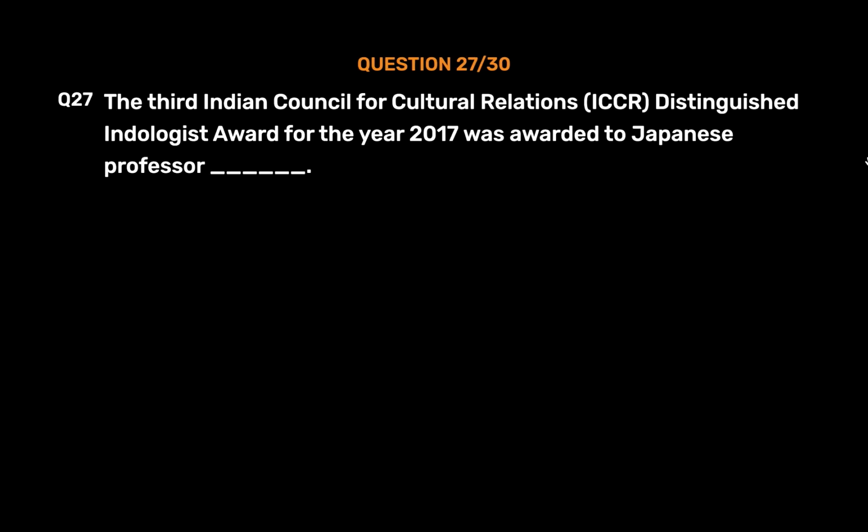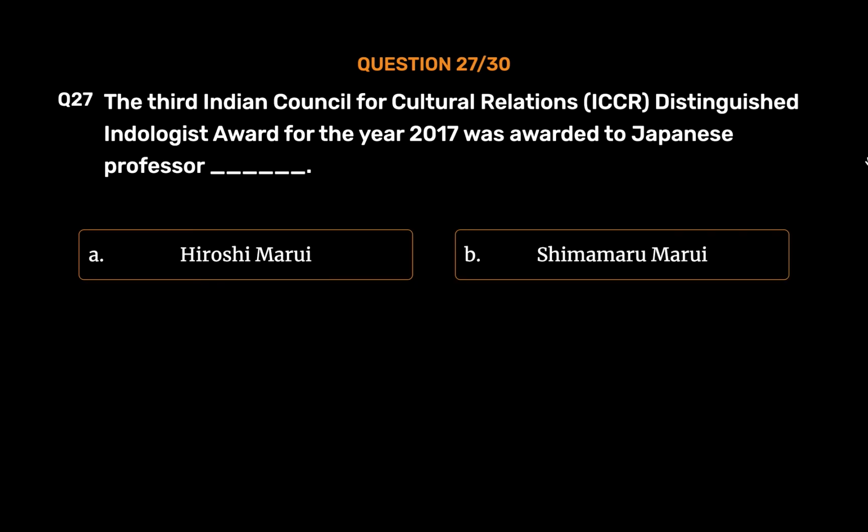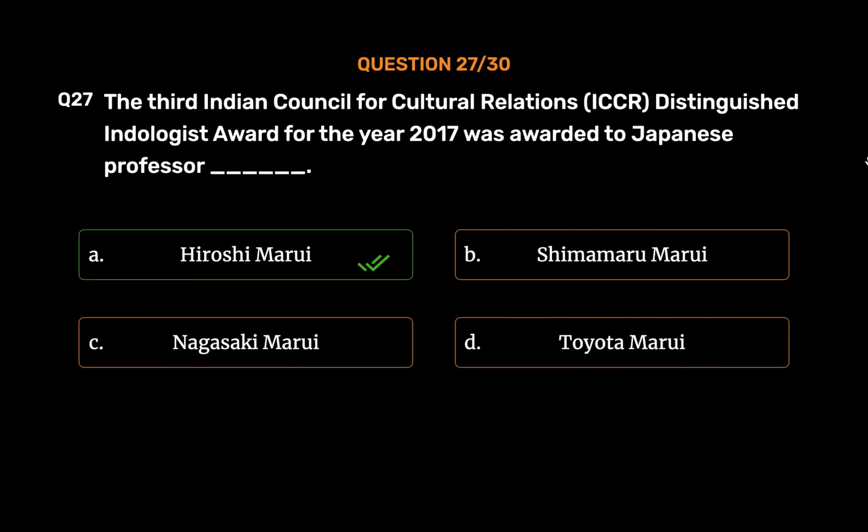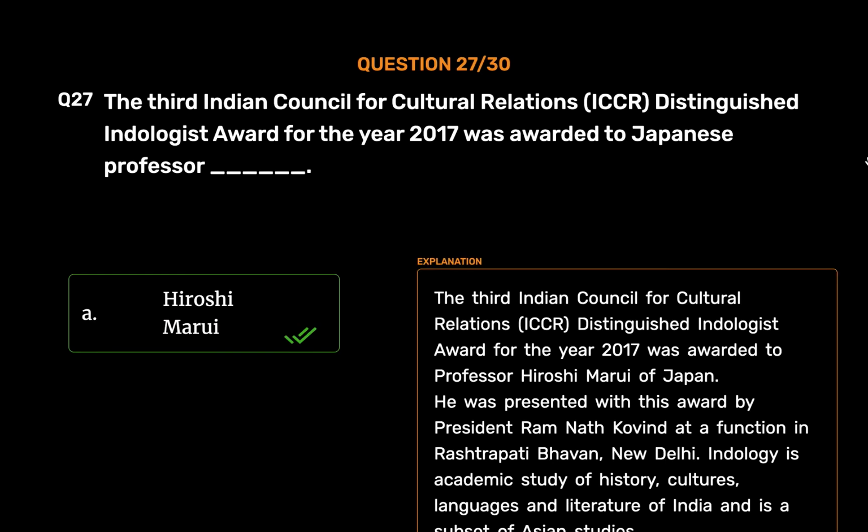Question number 27. The Third Indian Council for Cultural Relations, ICCR, Distinguished Indologist Award for the year 2017 was awarded to Japanese Professor _. Option A. Hiroshi Marui. Option B. Shimamaru Marui. Option C. Nagasaki Marui. Option D. Toyota Marui. The correct answer is Option A. Hiroshi Marui.